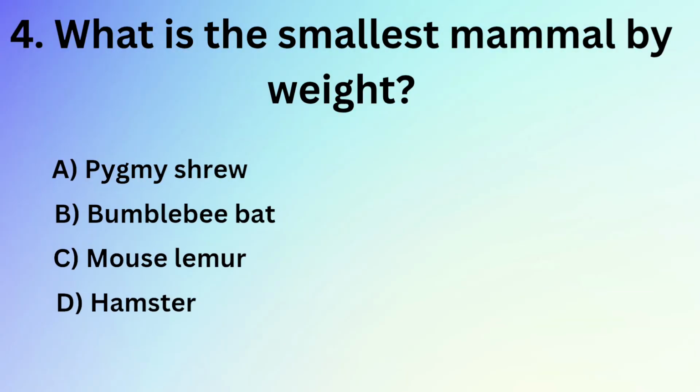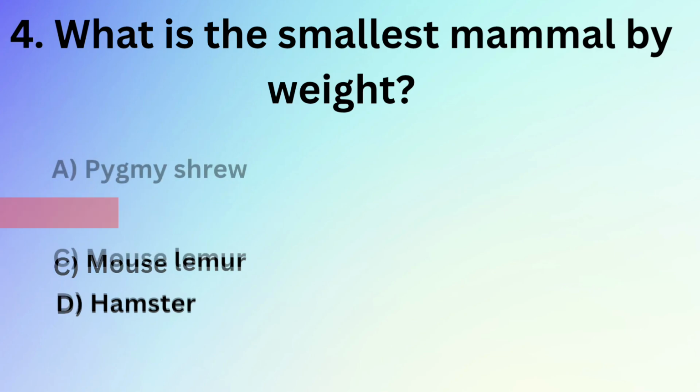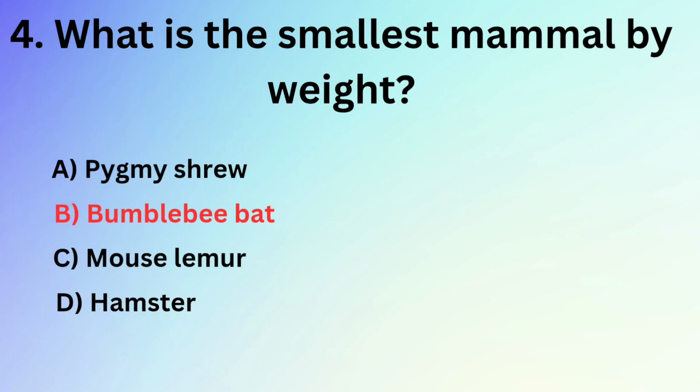What is the smallest mammal by weight? A. Pygmy shrew. B. Bumblebee bat. C. Mouse lemur. D. Hamster. Answer: B. Bumblebee bat.